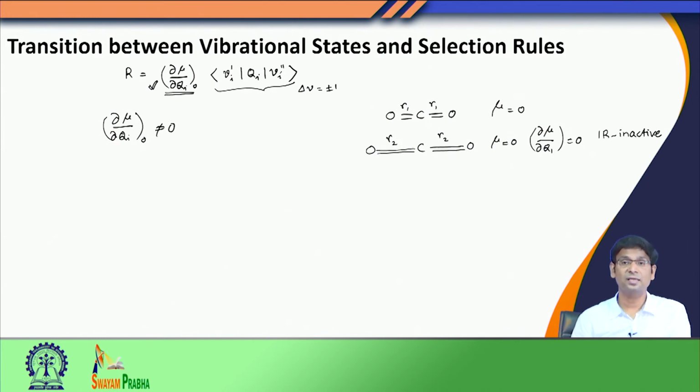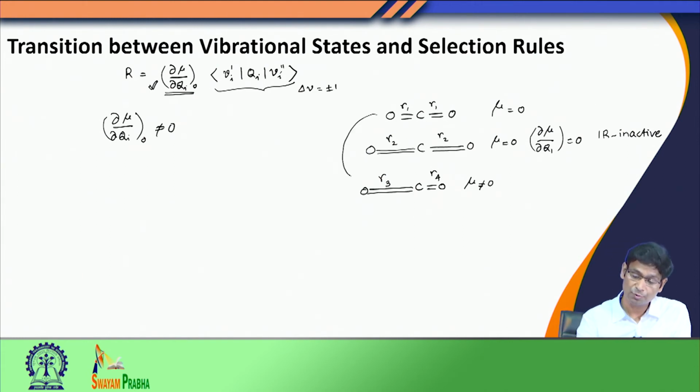But suppose I construct one particular vibrational mode where one of these bonds shrinks and the other one stretches. Suppose I call them R3 and R4. Now, when this kind of situation occurs, because of these unequal bonds on either side, this conformation will develop a dipole moment. So, mu is not going to be 0.